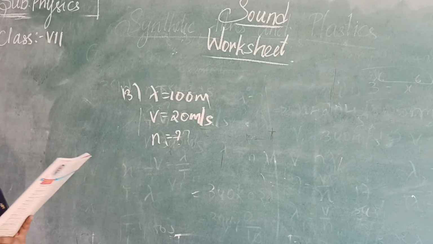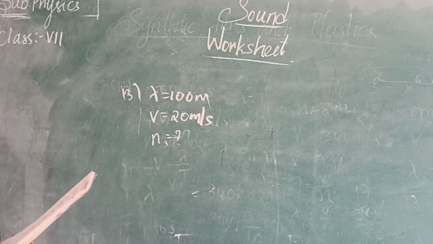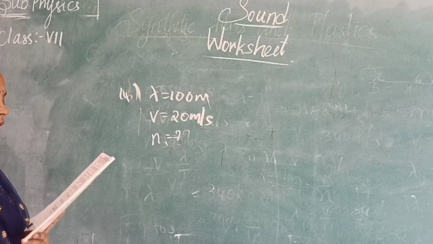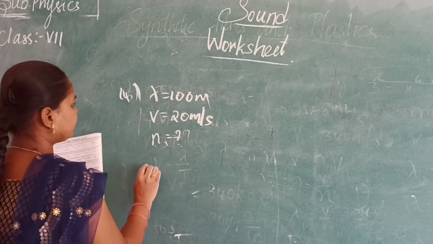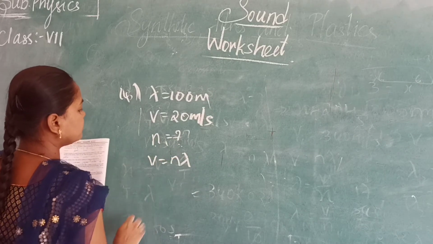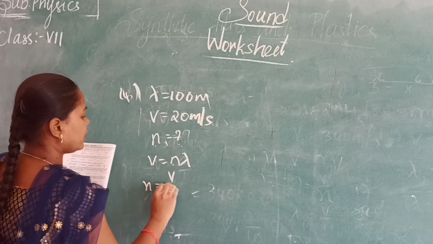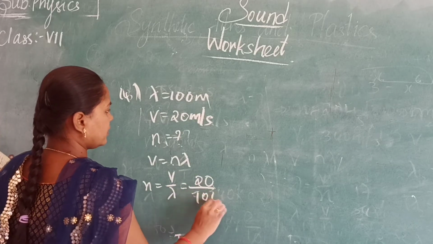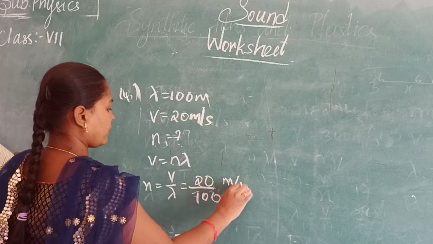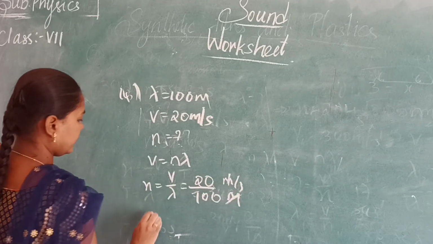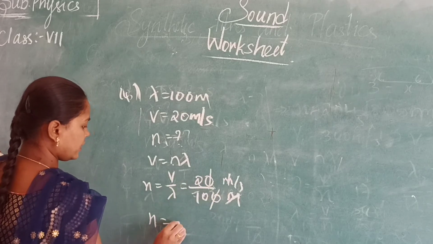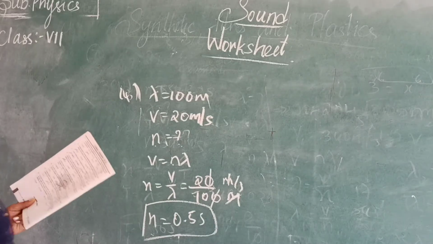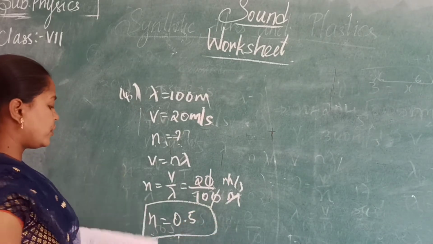Here we have the formula v is equal to n lambda, as we need n, n is equal to v by lambda. What is v here? 20 by lambda, which is 100. The 0 gets cancelled, and the other 0 gets cancelled. You will get 0.2 per second. So the frequency is 0.2 hertz.